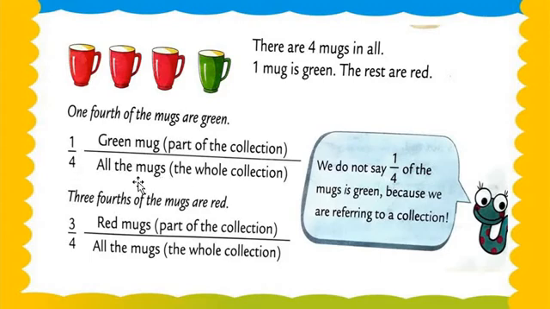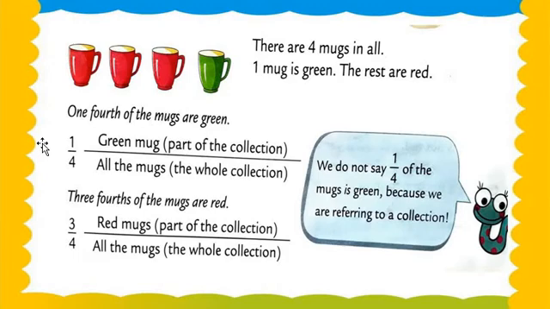4 means we have to check the whole collection. Then after that check the numerator, the part of the collection. See, this is the difference. The green mug is 1. So that's why the answer is 1/4. Therefore 3/4 of the mugs are red.